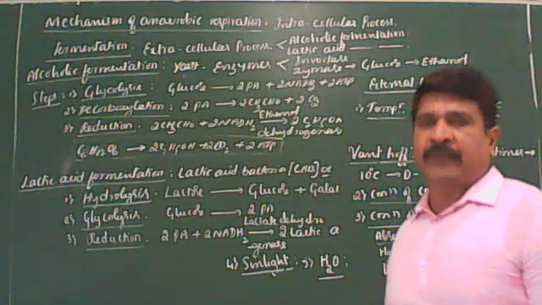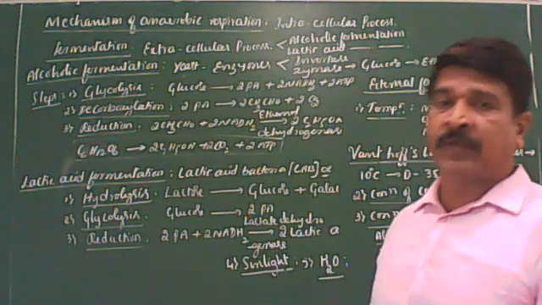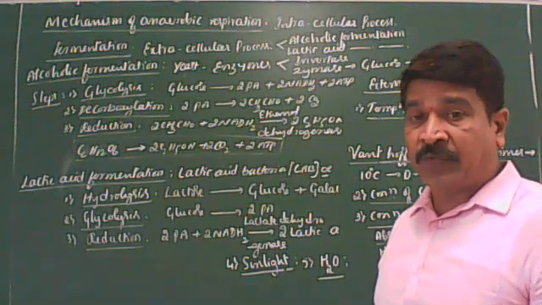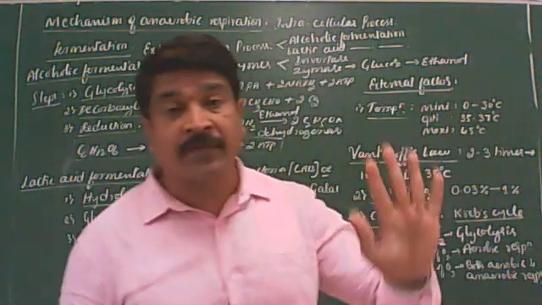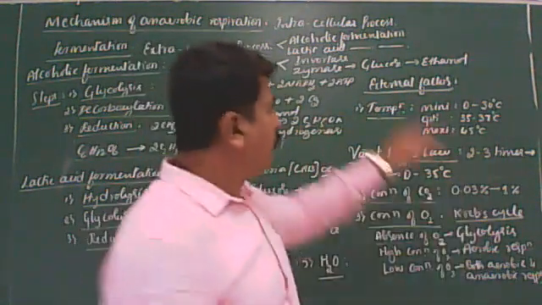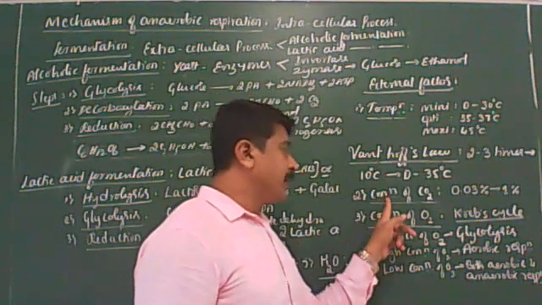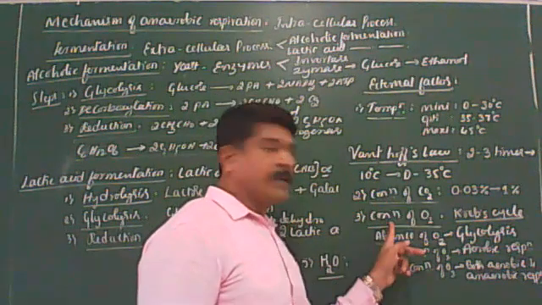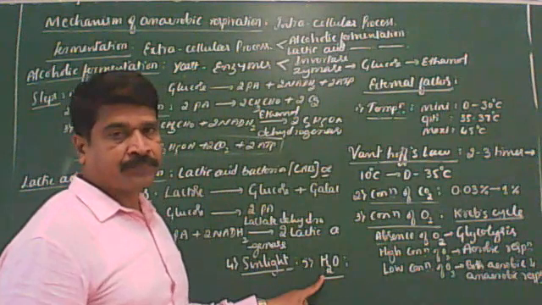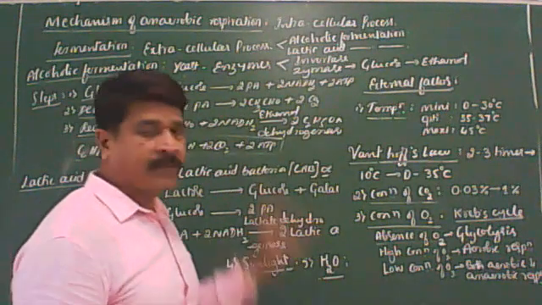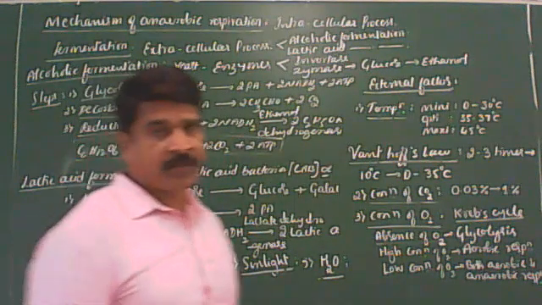Very poor supply of water to the plants decreases the rate of respiration. So these are the five external factors that influence the rate of respiration in green plants. One is temperature. Students, here you should remember Van't Hoff's law. Second is the concentration of CO2, then the concentration of oxygen, then sunlight and water. Clear? So these are the external factors. Next we'll go for the respiratory quotient, nothing but RQ.